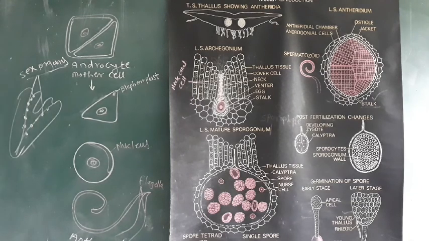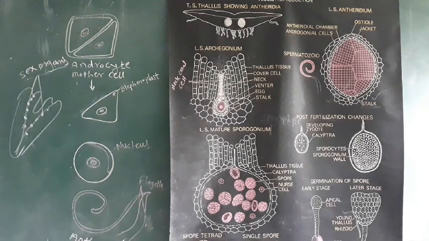The male sex organ is called the antheridium, and the female sex organ in Riccia is called the archegonium, and both the sex organs are embedded in the gametophytic tissue of the thallus. Riccia himalayensis and Riccia personii are homothallic, and they are also called monoecious.